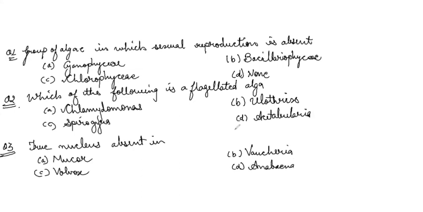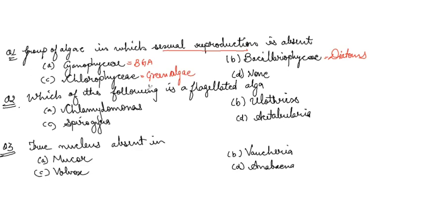So let's mark the answers for these first 3 questions. For question number 1, we need to find the algae group which has sexual reproduction. Now, Cyanophyceae is blue-green algae. Bacillariophyceae is diatoms. Chlorophyceae is green algae.